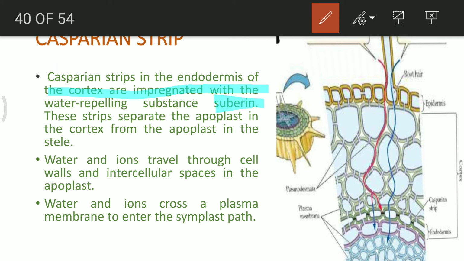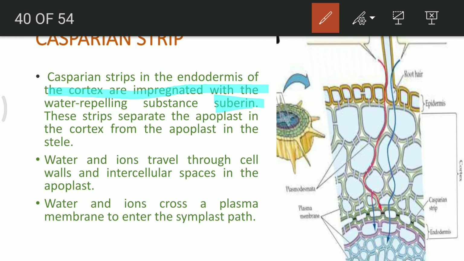This question has been asked several times, so you should learn the spelling of suberin, and what it is made up of. It is made up of a waxy covering, and this waxy coating is water repelling. It is hydrophobic. It does not allow the water to attach to it, and that's why the water has to follow the symplastic pathway once it reaches the Casparian strip.